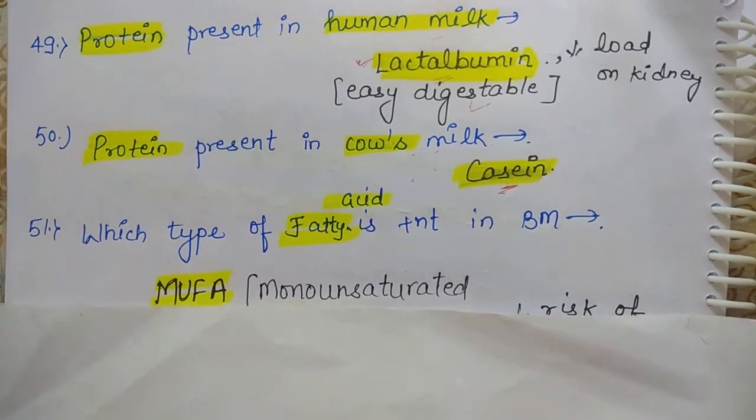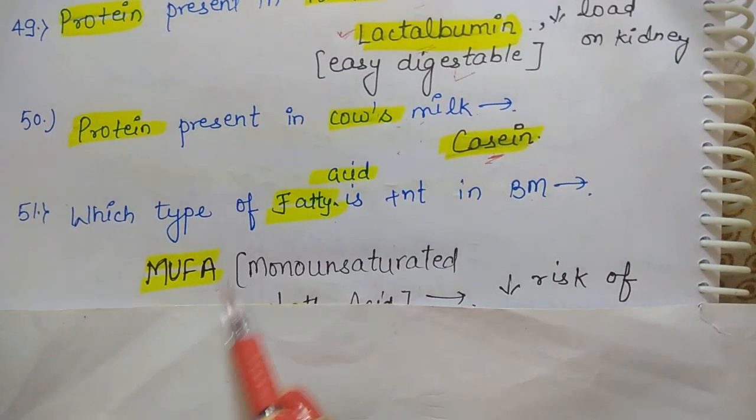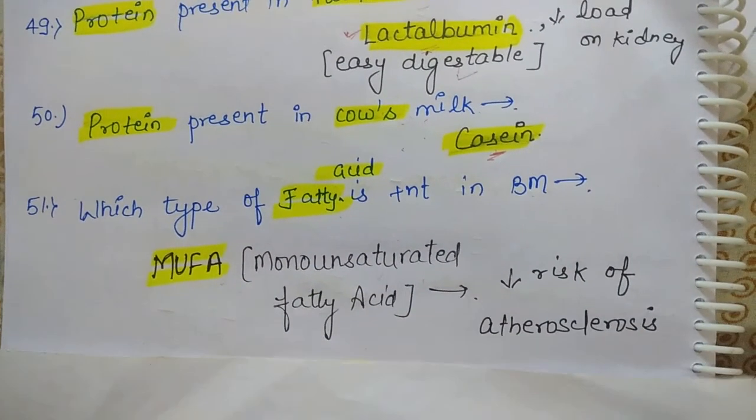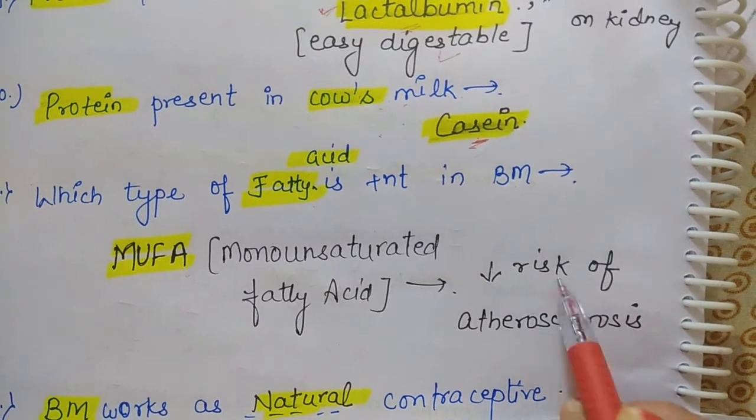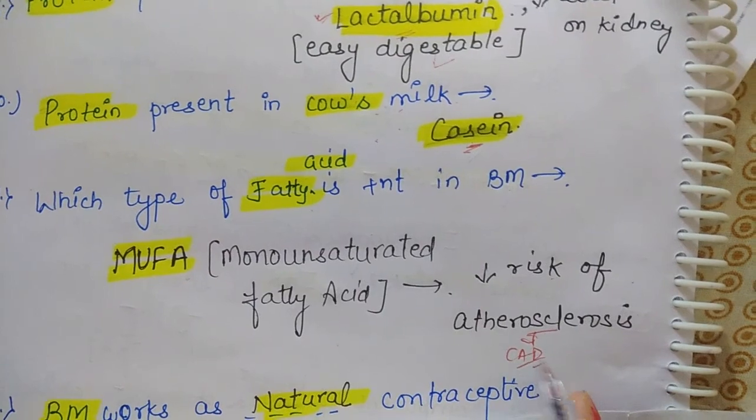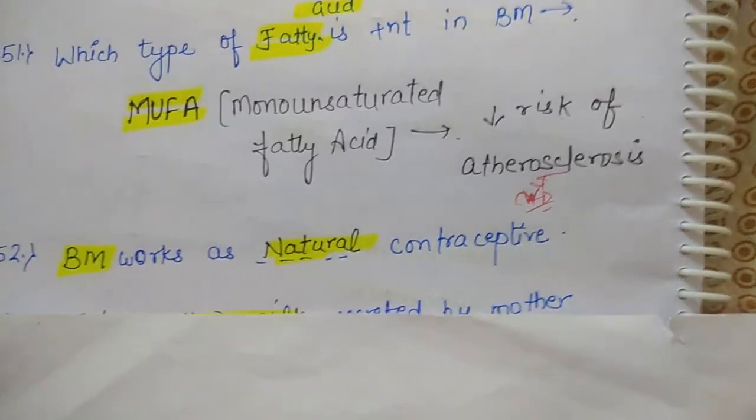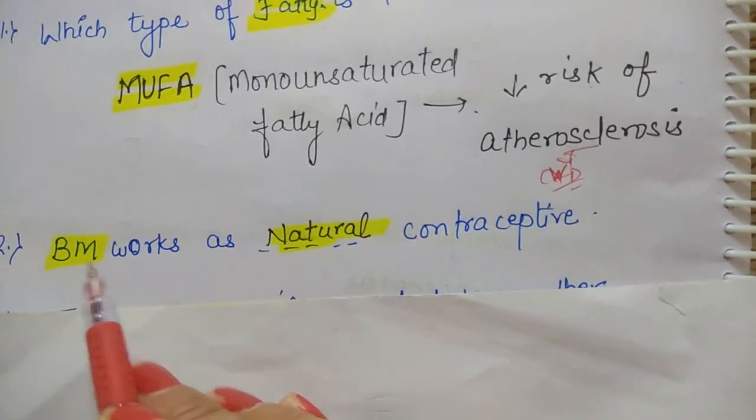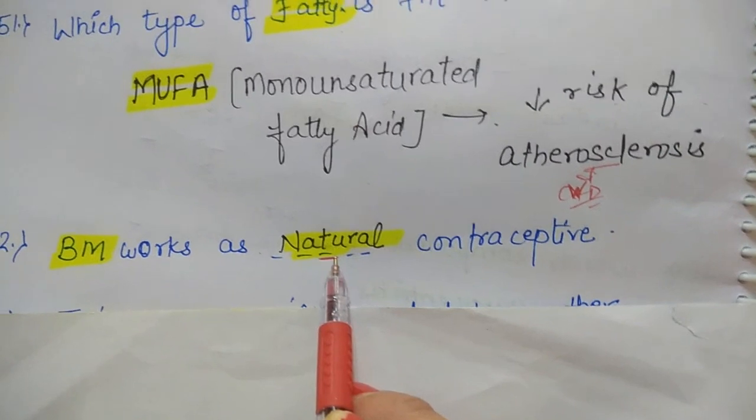Next question. Which type of fatty acid is present in breast milk? That is MUFA, monounsaturated fatty acid. It leads to decreased risk of atherosclerosis, cardiovascular disease or coronary artery disease. Next question. Breast milk works as a natural contraceptive.